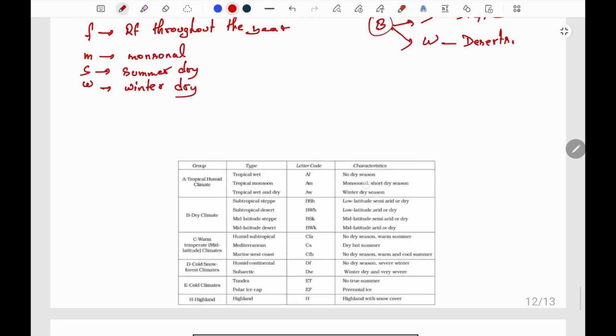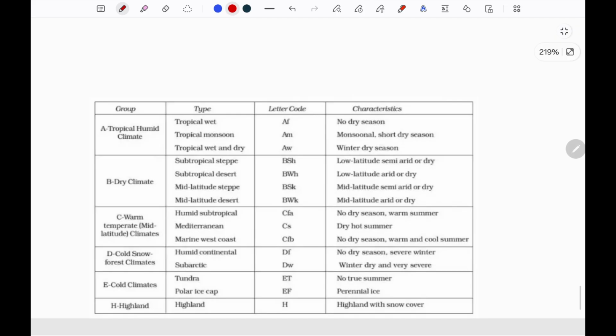Now let us look at the classifications. A is tropical humid climate and it is subcategorized into AF, AM and AW. AF is tropical evergreen, like examples Amazon basin, Brazil, equatorial evergreen forests are there. AM is tropical monsoon climate, like India, South America, Northern Australia, these all come under this tropical monsoon. AW is tropical wet and dry, where winter is dry and summer rainfall happens.